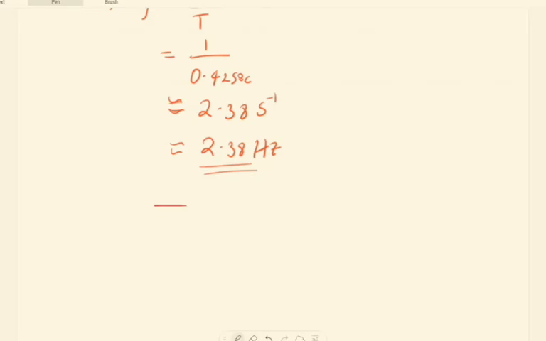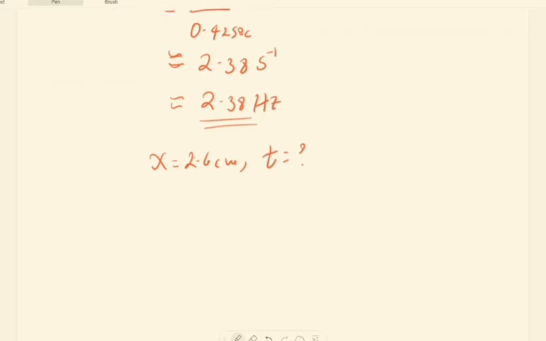We are asked to find the time when x equals 2.6 centimeters.